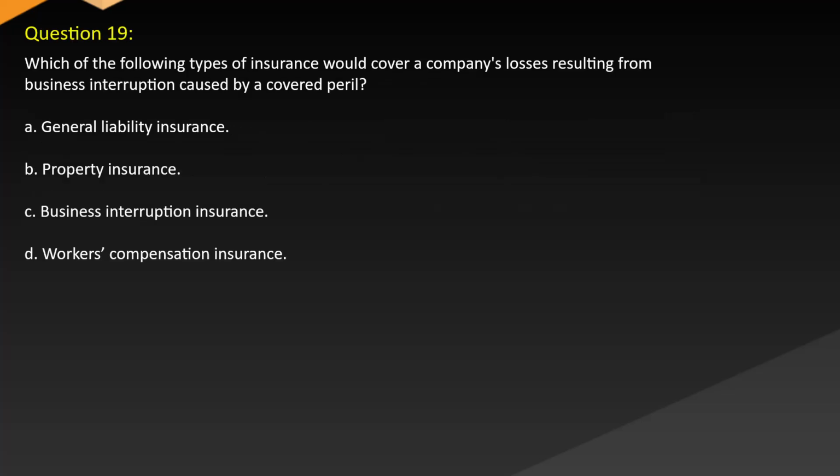Question 19. Which of the following types of insurance would cover a company's losses resulting from business interruption caused by a covered peril? A. General liability insurance. B. Property insurance. C. Business interruption insurance. D. Workers' compensation insurance.